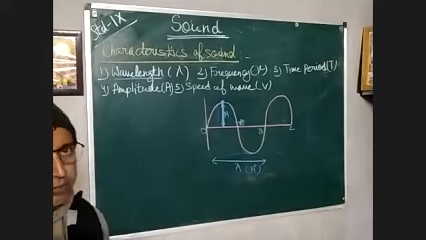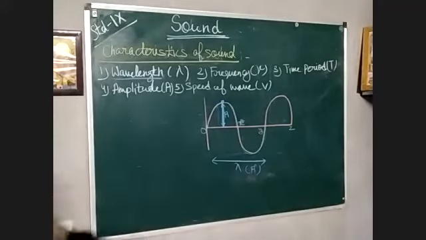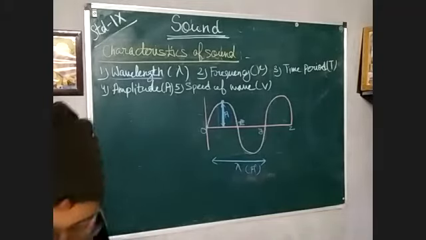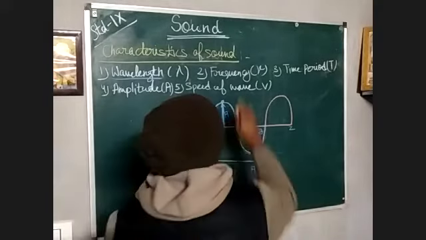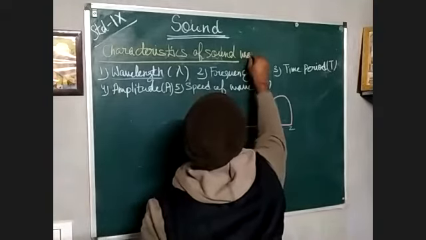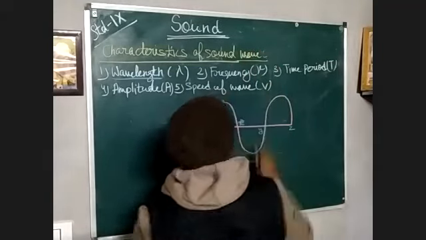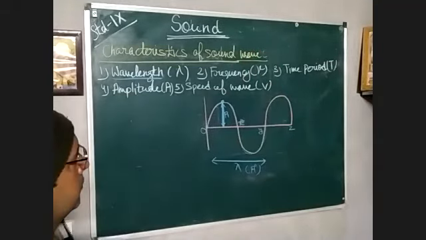Then speed of wave: the speed of wave is the speed with which the wave propagates or moves. Right? Yes. These are the five characteristics of a sound wave.